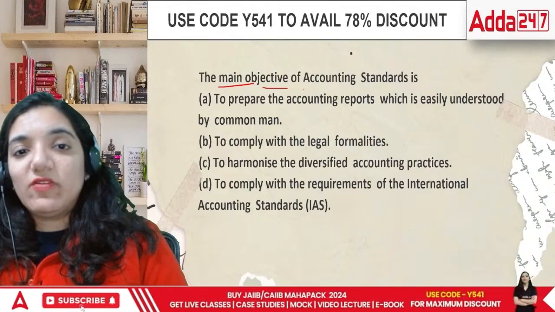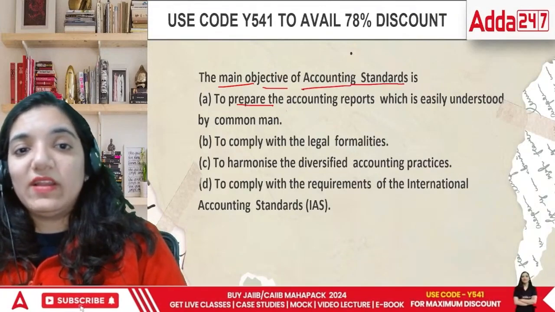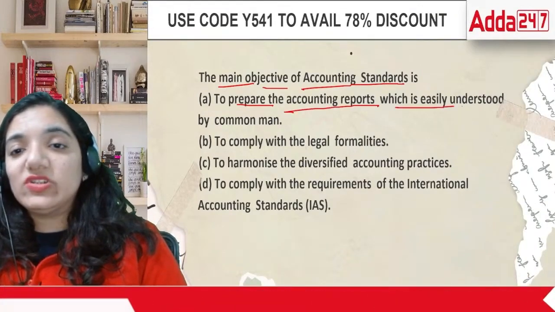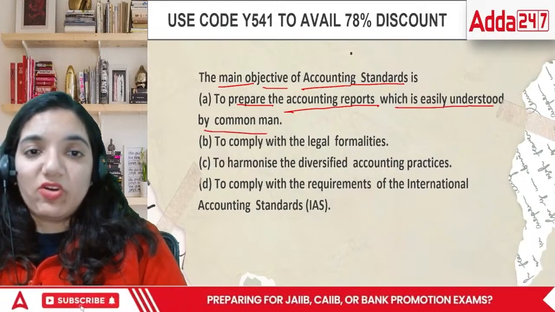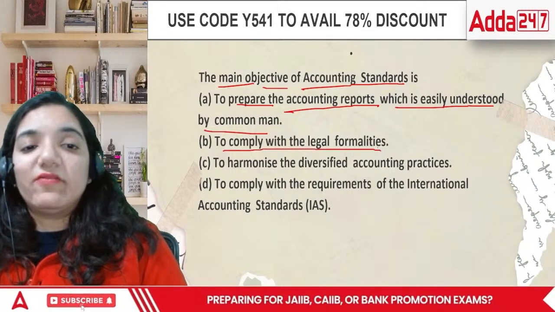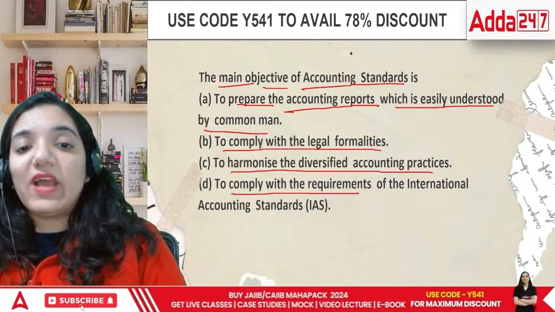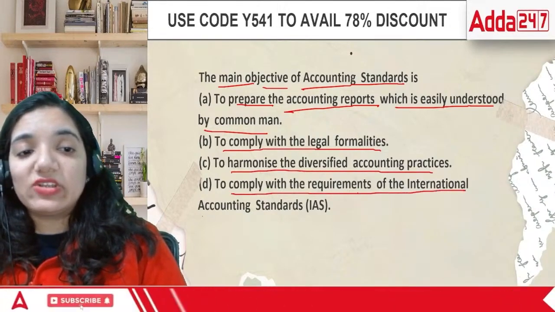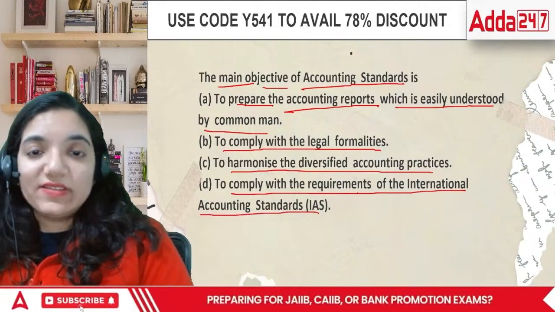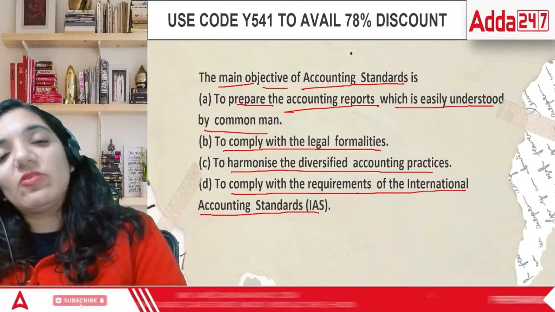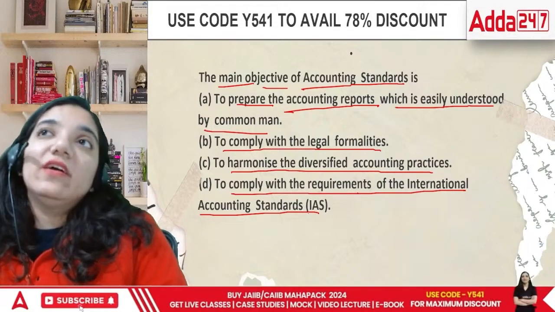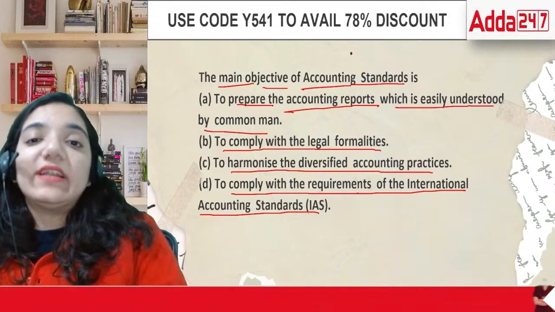The main objective of accounting standards is to prepare the accounting reports which are easily understood by a common man, to comply with legal formalities, to harmonize the diversified accounting practices, or to comply with the requirements of the international accounting standards. Basically, the accounting standards were prepared to have uniformity internationally.